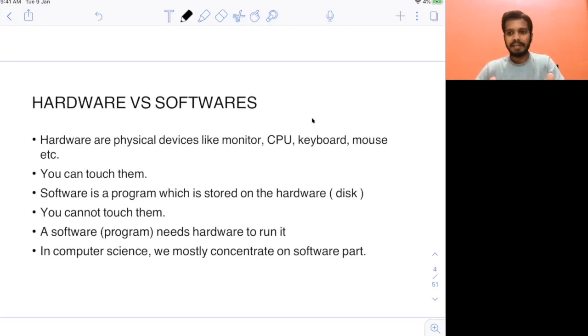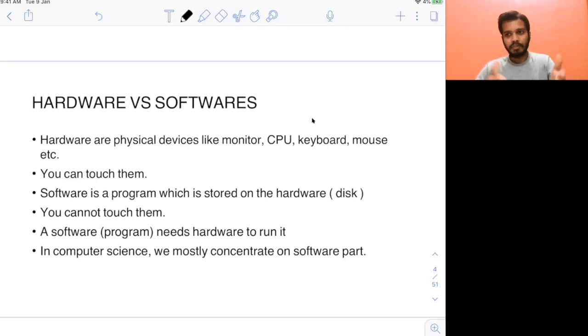Now these are called hardware devices. Mouse, keyboard, CPU, monitor, everything is your hardware device. You can touch them. But software is like actual programs. You cannot touch the programs. They are stored on some hardware device, that is disk, or in the main memory. You cannot go and touch them. That's the difference between hardware and software. You see, hard and soft, right? That's where the difference comes.